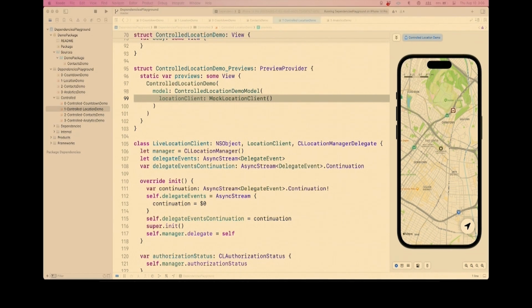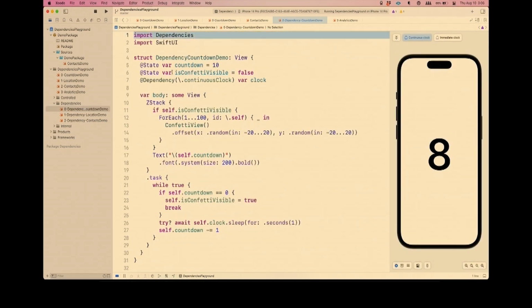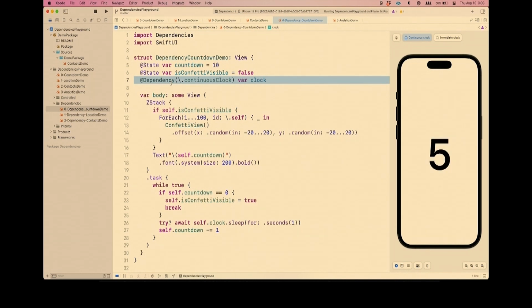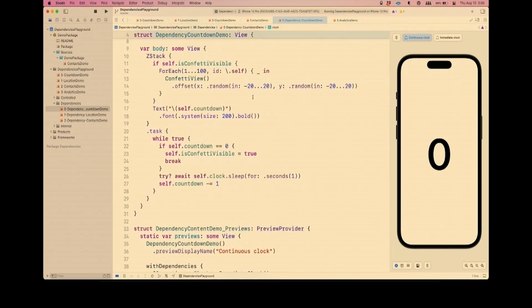Before that, I've got the demos now where I'm going to bring in our library to then show how we can fix all the dependency problems, but in a way that is somewhat safe, somewhat ergonomic. And what happens is you import dependencies, our library, and you use the @dependency property wrapper to say, I have a dependency on a clock. You don't provide a default. The default is not needed whatsoever. But by default, it will use the live continuous clock.